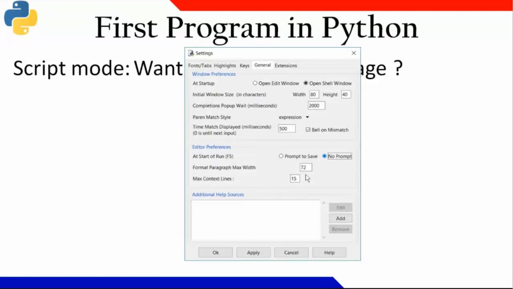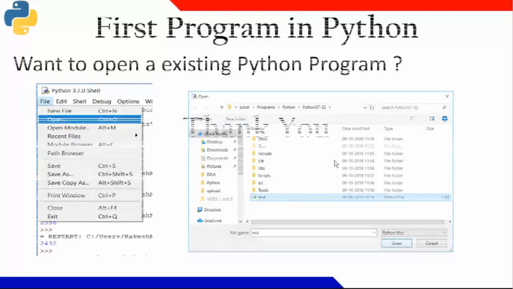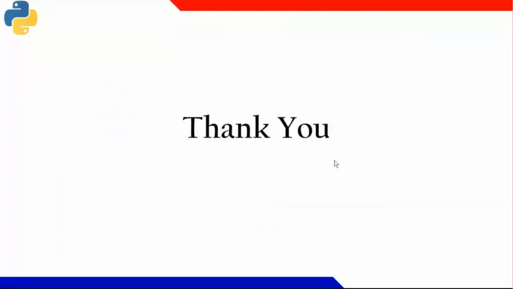You can avoid it by going to the IDLE settings, General, and clicking on No Prompt. Then before executing, it will never ask you for save. To open an existing program, you can click Open, select the file, and open it.